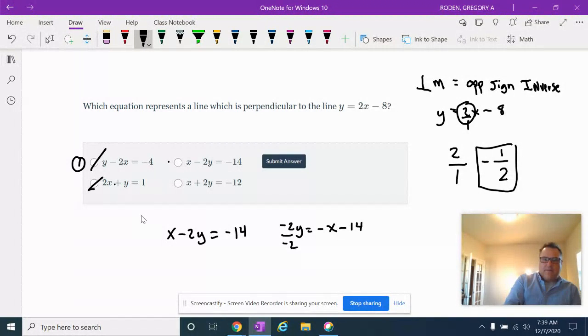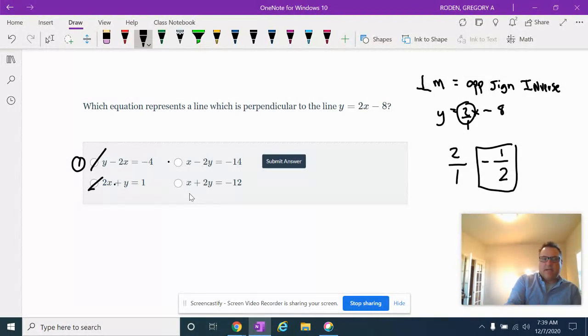And then I divide everything by negative 2. So I get y equals, a negative divided by a negative is a positive, so positive 1/2 x plus 7. So nope, because it's not negative 1/2. Hopefully it's got to be this last one because I'm running out of options, people. So hopefully it's that last one.